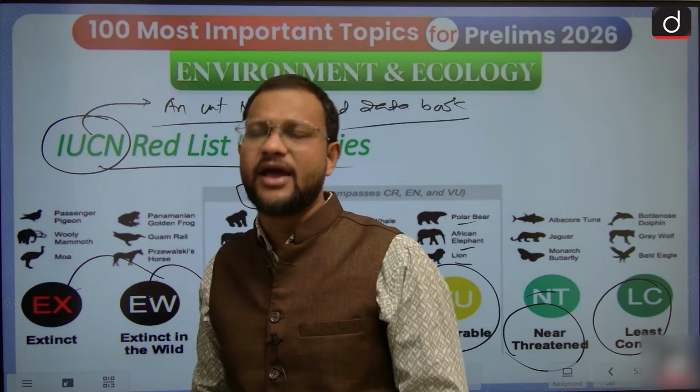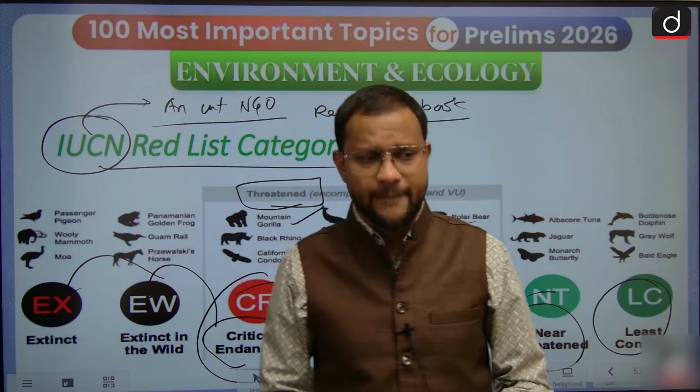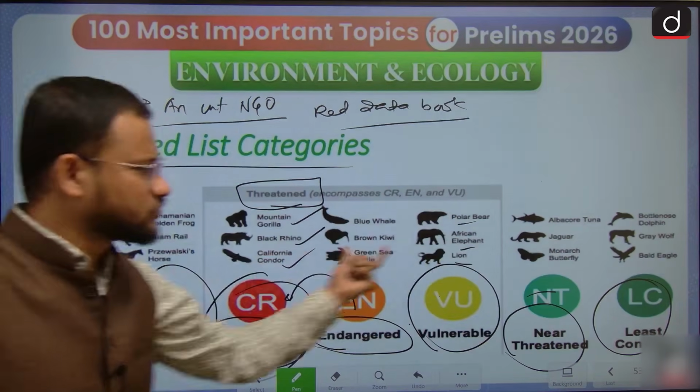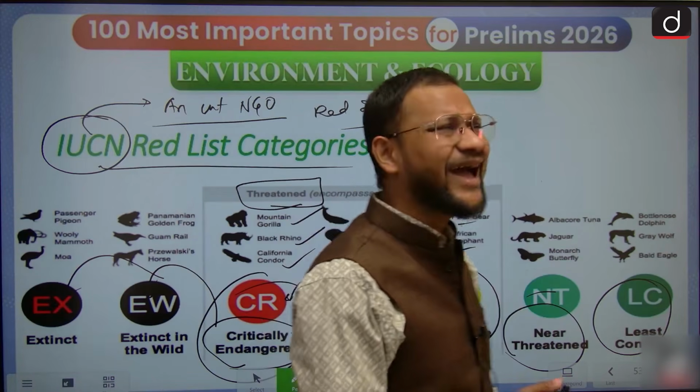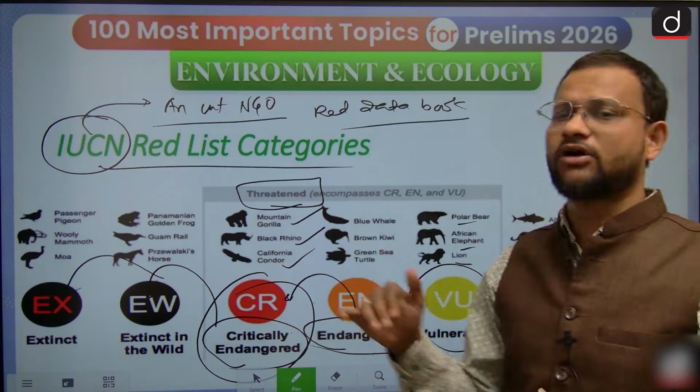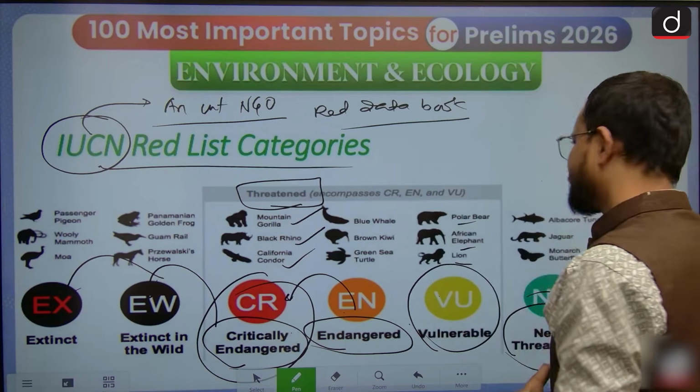Extinct in the wild, okay? And then only you will find it declared as such. So IUCN categorizes these species just to spread awareness, to create awareness among the communities and regions. Okay, next.